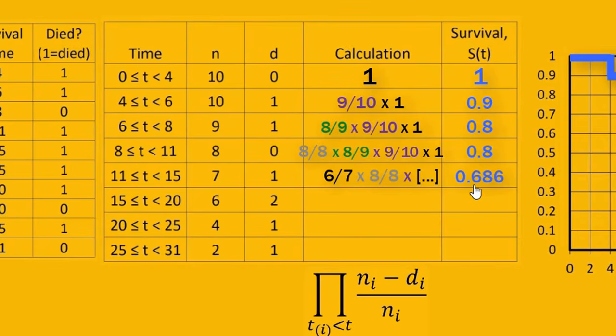And you might have noticed a bit of a trick I just did there. Instead of multiplying this fraction with each of the previous fractions we calculated, we can just multiply this current fraction with the previous survival value, because that previous survival value actually carries in it the product of each of the previous fractions from this formula.